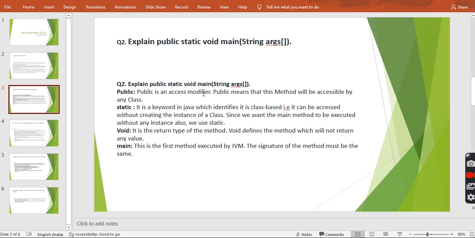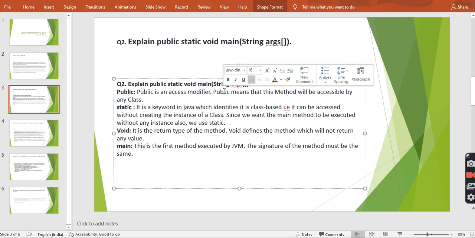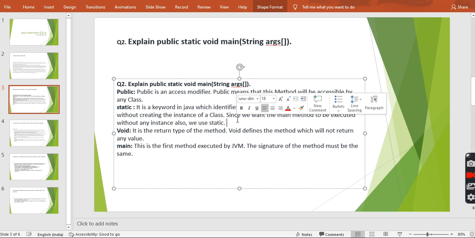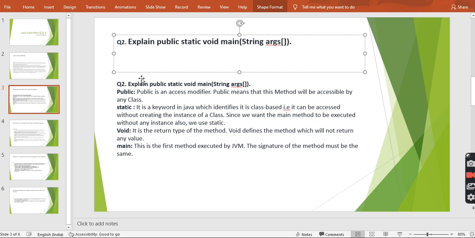Public is an access modifier, meaning it can be accessed anywhere. So public means this method will be accessible by any of the classes. Now static is a keyword in Java which identifies that it is class based and it can be accessed without creating any instance of the class. Guys, I will explain more about static and instance variables. But right now you can see public accesses anywhere. Static means without creating an object of the main class, it can be accessed with the help of the class name.